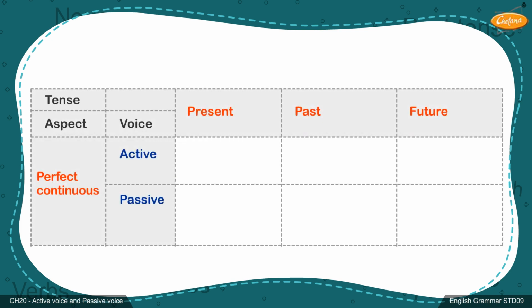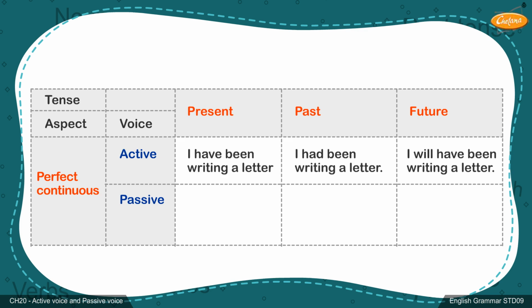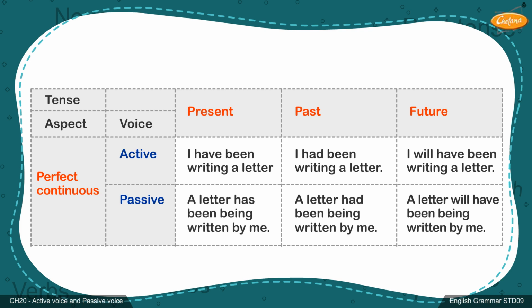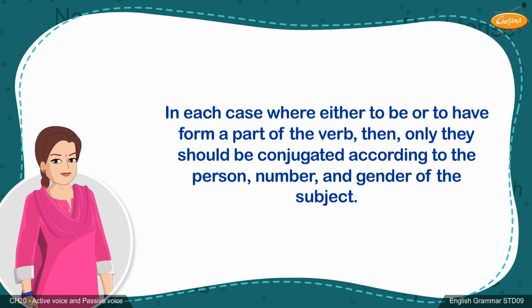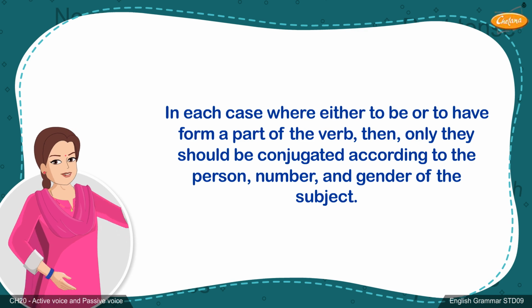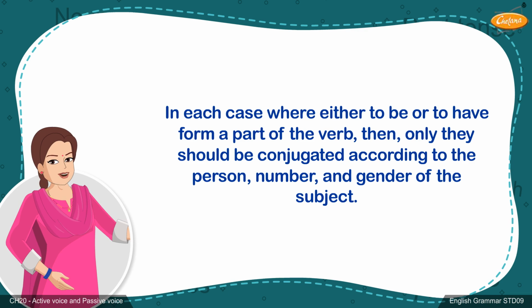In the present perfect continuous tense, past perfect continuous tense, and future perfect continuous tense, sentences in the active voice use the verb in the form to have plus been plus present participle. And in the passive voice, use the verb in the form of to have plus had been plus past participle. In each case, where either to be or to have form a part of the verb, then only they should be conjugated according to the person, number, and gender of the subject.